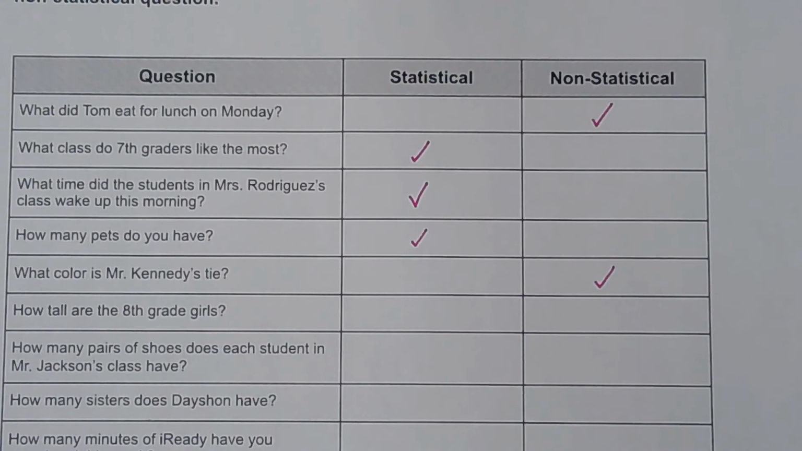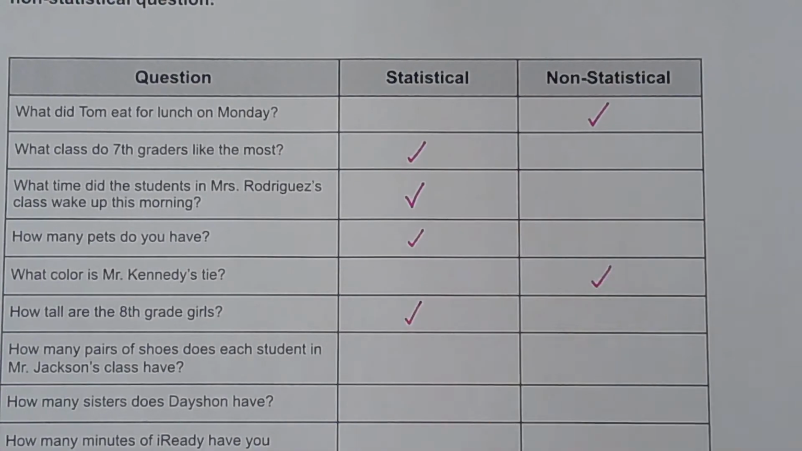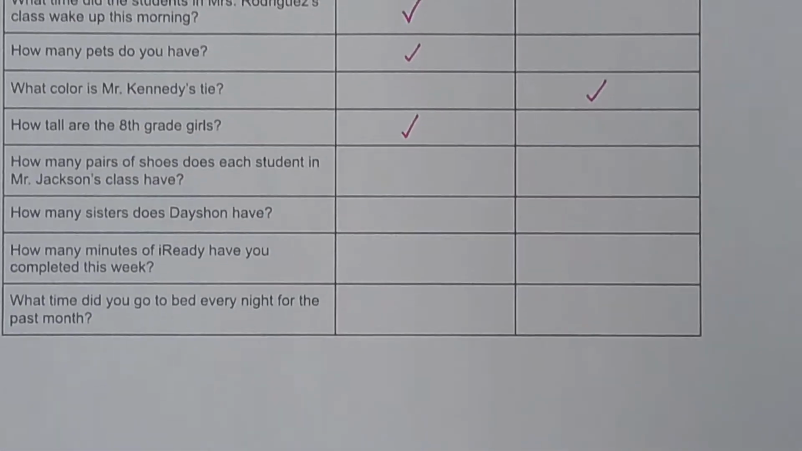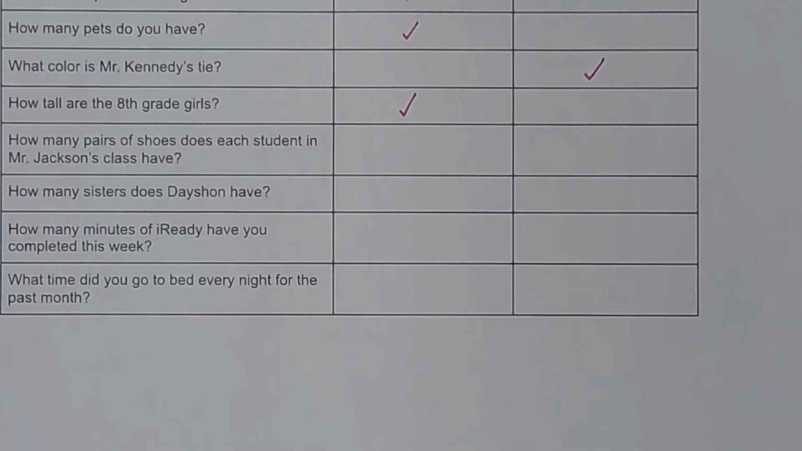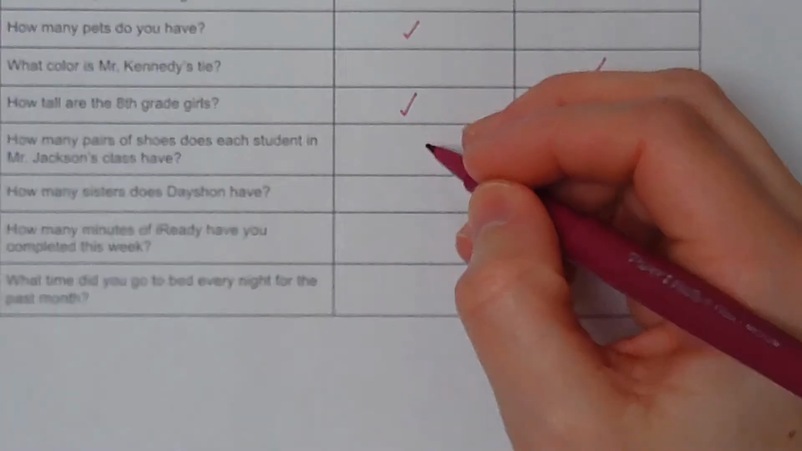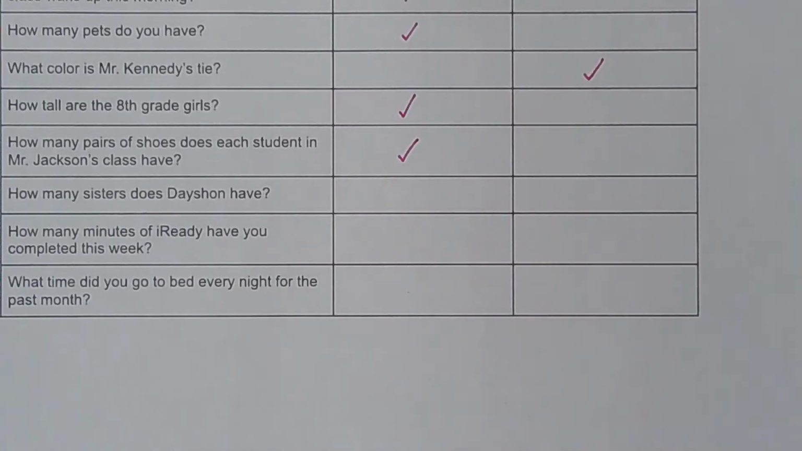Sorry about that. Once again, how tall are the eighth grade girls? Not all the girls are going to be the same height. Okay, so this is statistical because you're going to have different answers. All right. How many pairs of shoes does each student in Mr. Jackson's class have? All right. Not every student is going to have the same number of shoes, so this is going to be different answers depending on who you ask. So this is statistical.